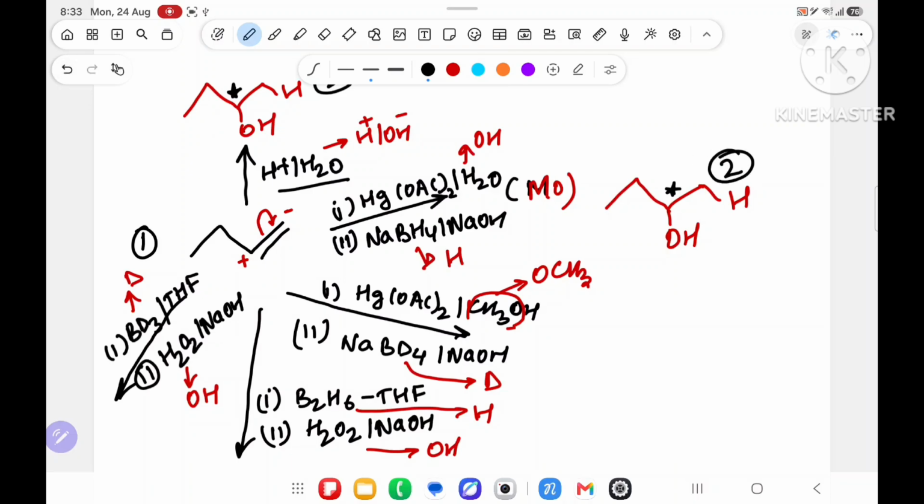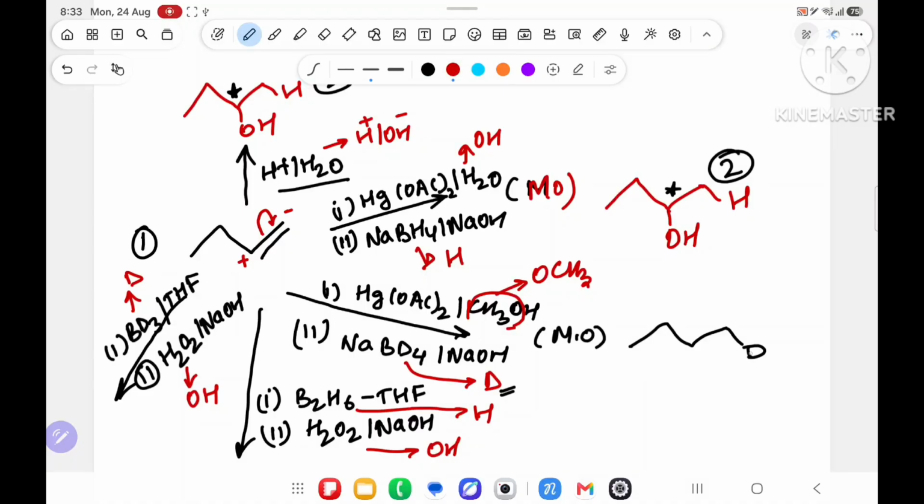It also has two answers. One is left side, one is right side. Mirror image type. Acha, sir. Over here, what you will say? It will also follow Markovnikov's rule. Markovnikov's rule means more hydrogen will get hydrogen. But this time hydrogen is not coming. What is coming? D is coming.